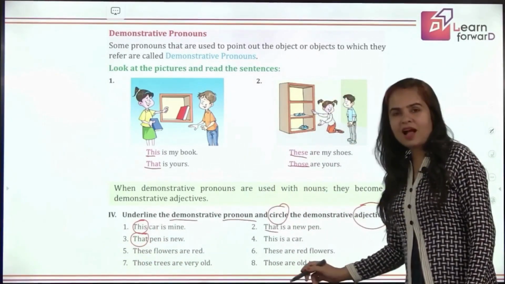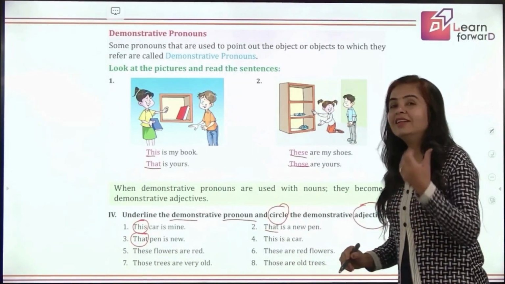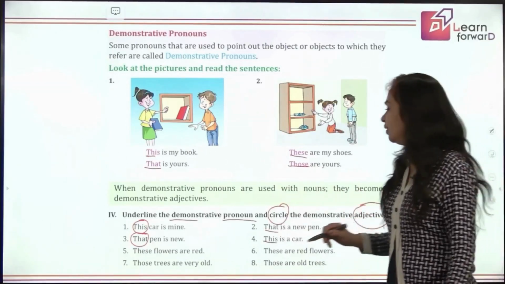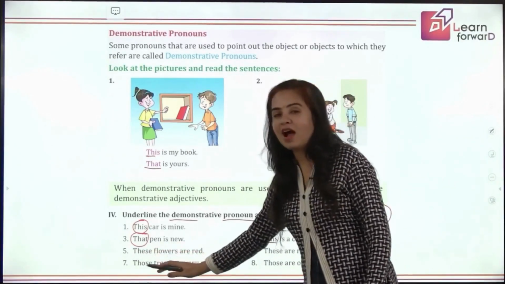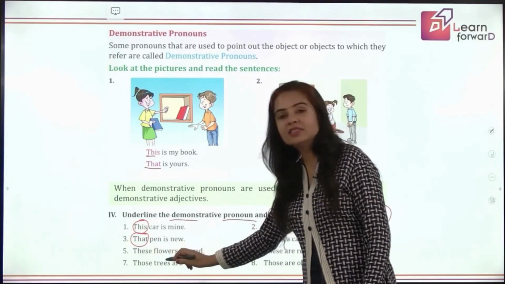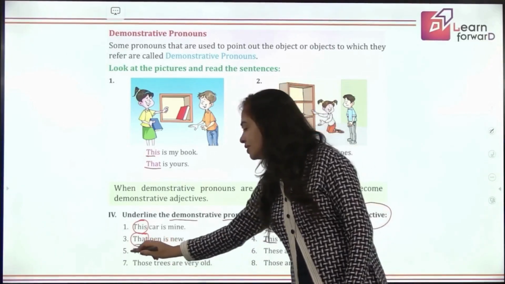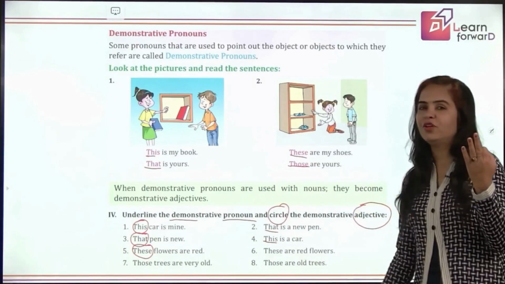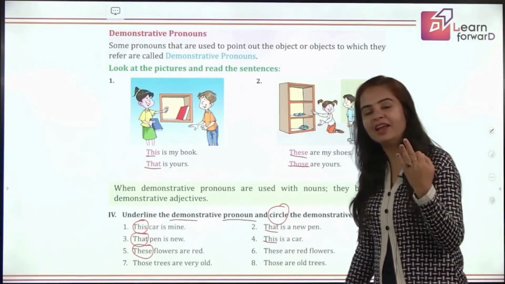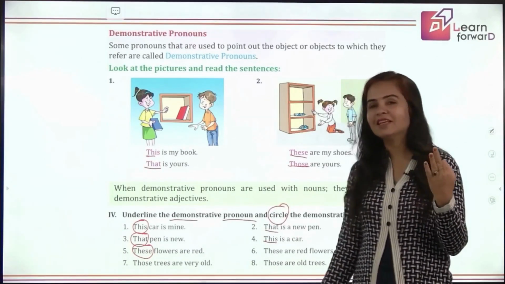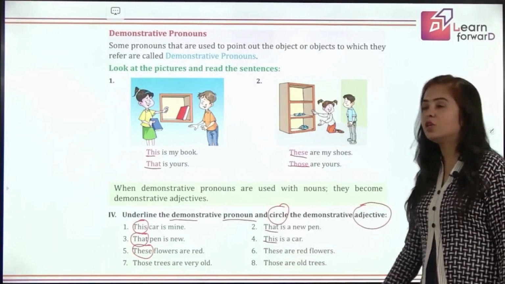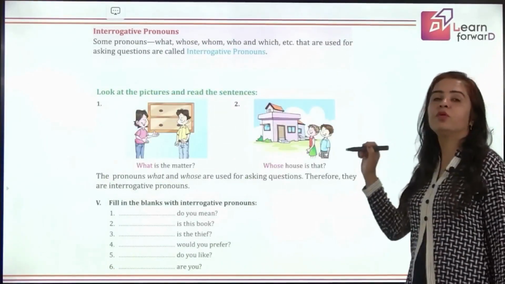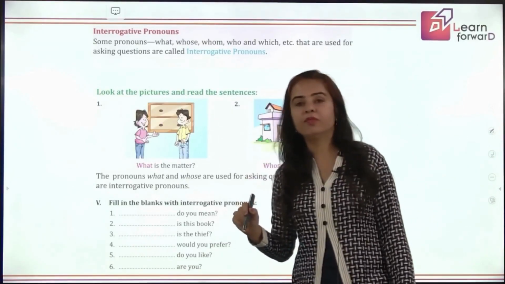This is a car. So it is a, that's a brilliant answer. It is a pronoun. We are going to underline it. These flowers. So here flowers is a noun. That means it is an adjective. Very good. Just 3 left for you to have fun and enjoy your learning yourselves. So you'll do the rest 3 parts yourself. Let's move to the last type of pronouns, that is interrogative pronouns.